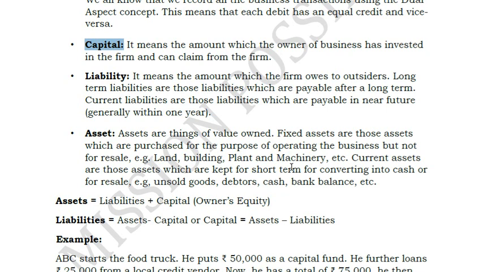Same is the case with asset. Asset is something which we own or which we have the right to receive. Simple example, cash or bank balance, it is an asset because it is something that we have. Similar case, bills receivable, that means we have to receive some money from some person, so it is an asset for us because money has to come in, so it belongs to me and hence it is an asset. Plant and machinery, because I purchased it for the future benefit of the organization and it belongs to me, and with that plant and machinery I will generate revenue. So assets are things of value owned. That means something which I own or something which I have to receive. So this is the general definition of asset.